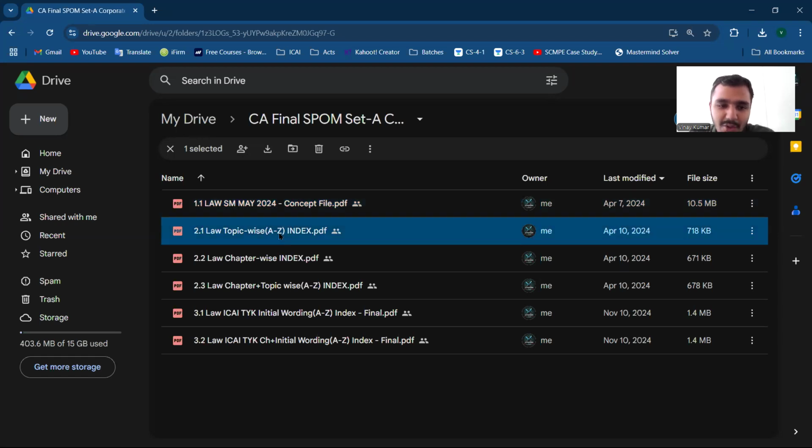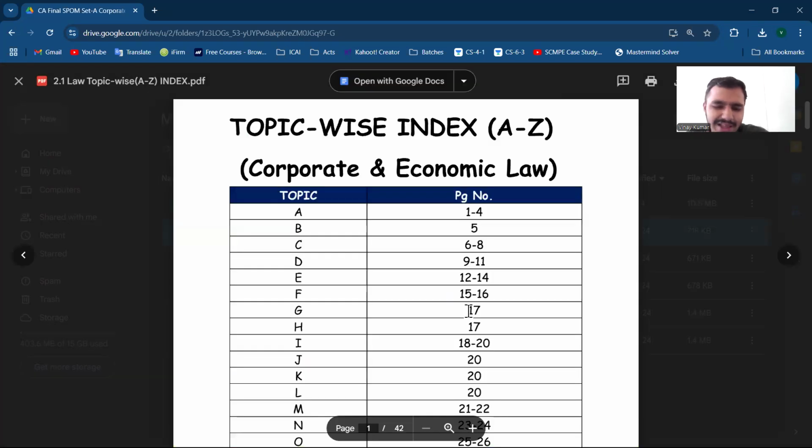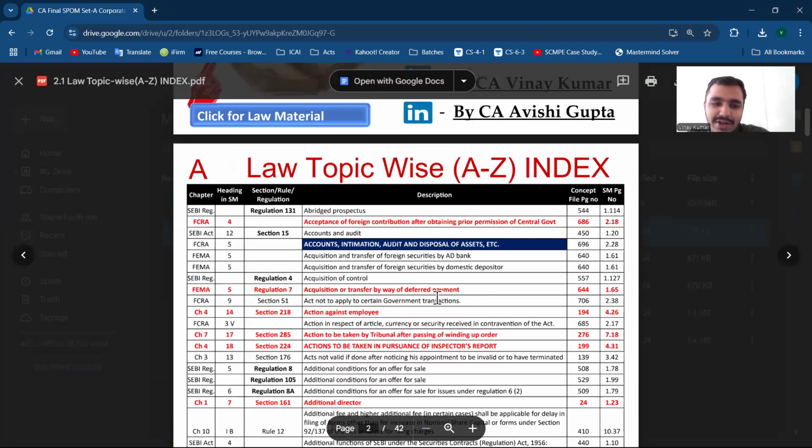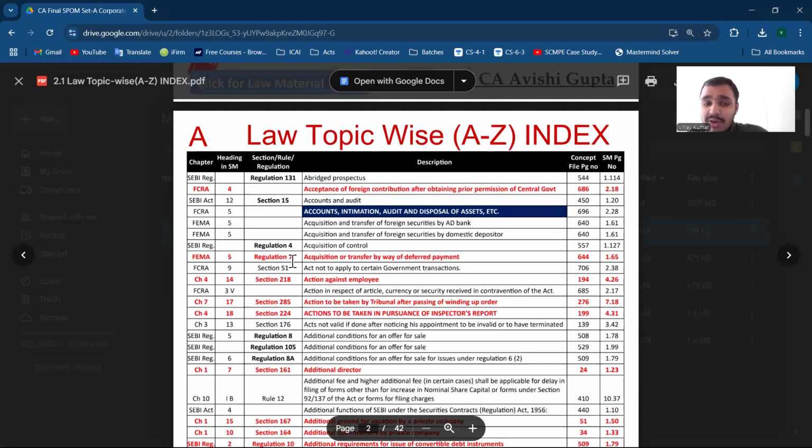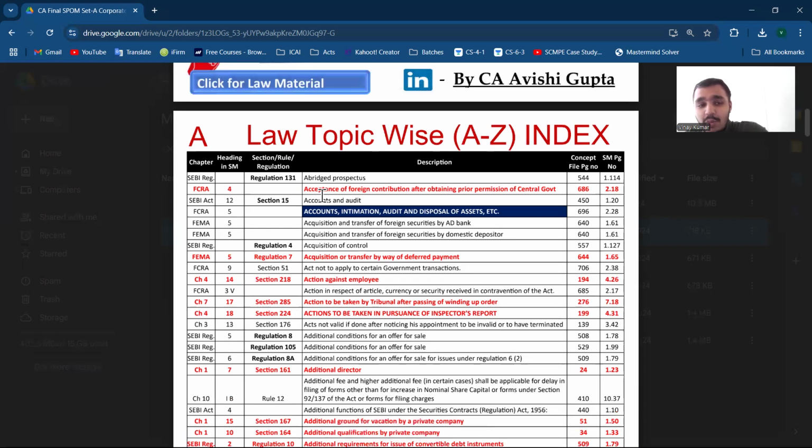So for law also, I have shared two types of indexes. That is, firstly, the concept wise index and the TYK illustration, TYK and backend. I will explain that. Similar to AFM, the concept wise index will be there, with the index sorted A to Z and all. I have highlighted in red what is more important. Someone who is practicing can quickly see in that particular chapter what is more relevant.